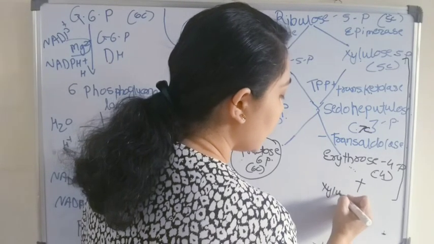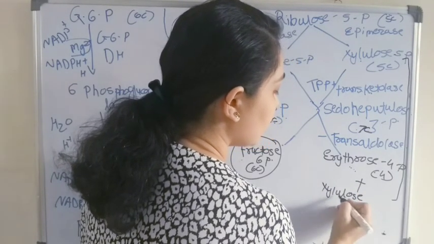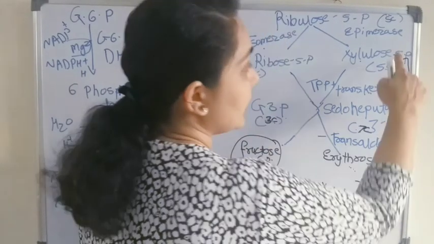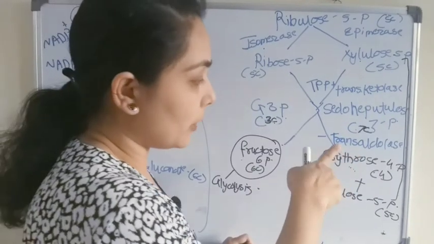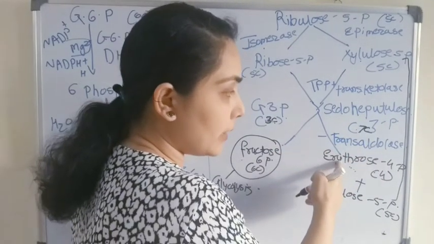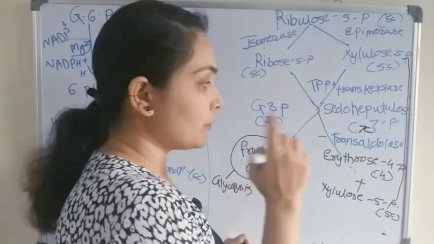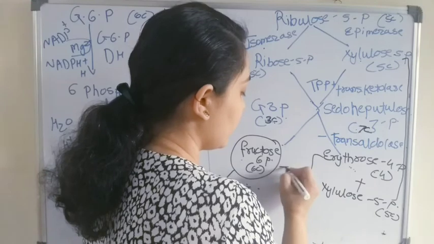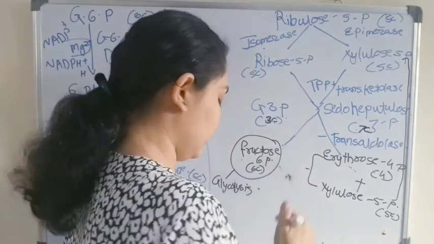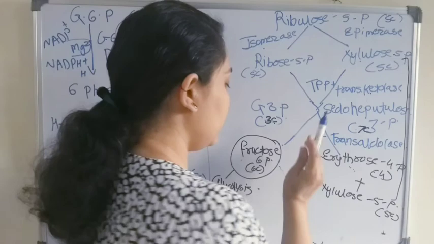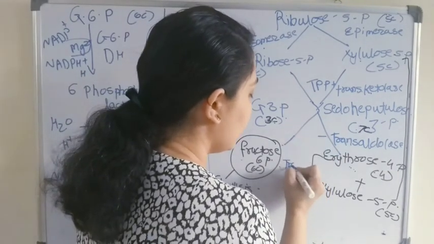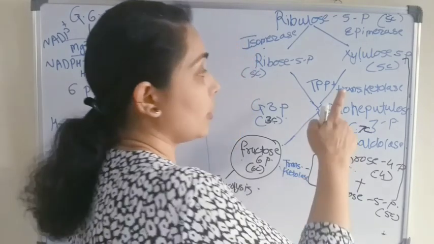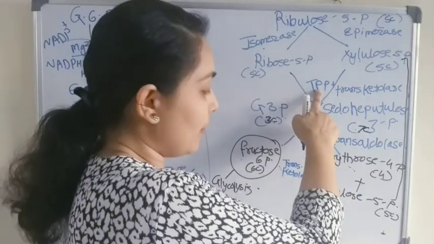We already discussed that xylulose is a 5 carbon compound and it will react with erythrose 4-phosphate, which is a 4 carbon compound. The enzyme is the same, transketolase, and the cofactor involved here is thiamine pyrophosphate.